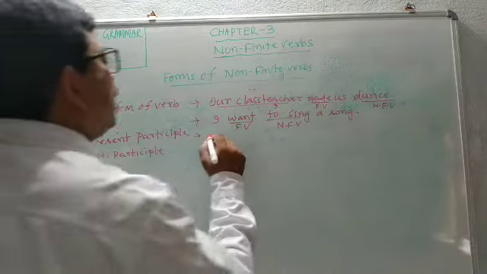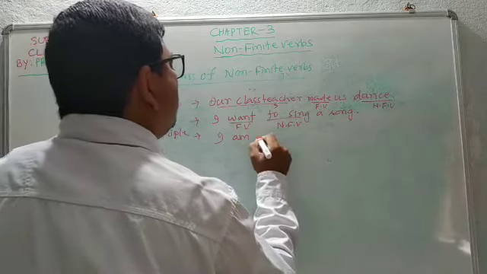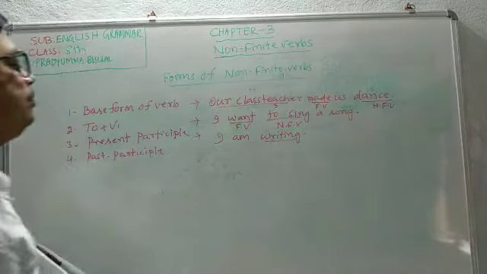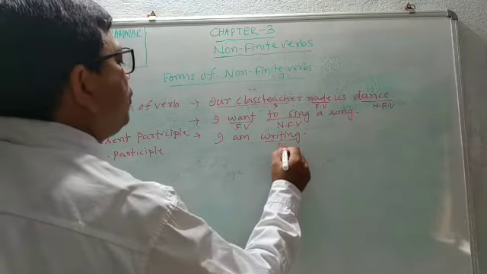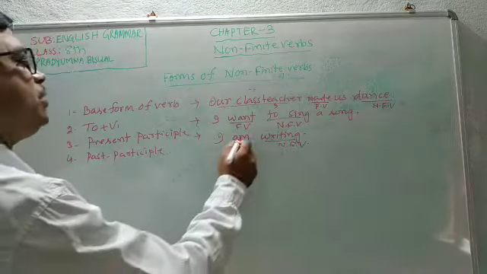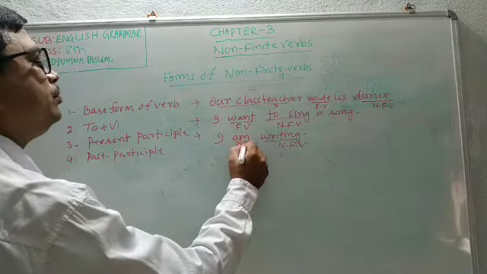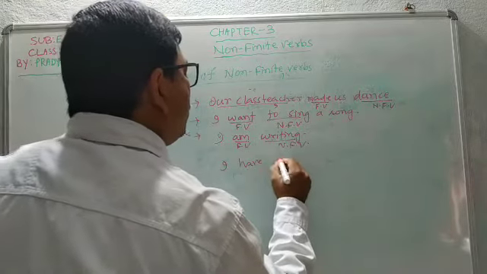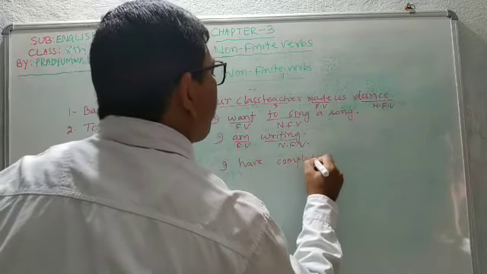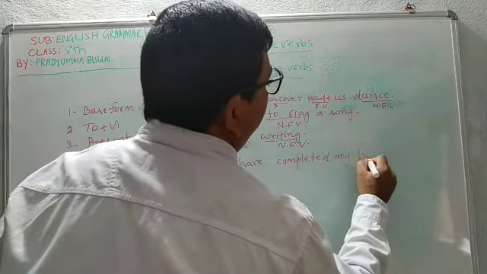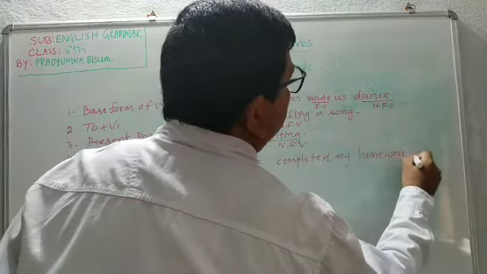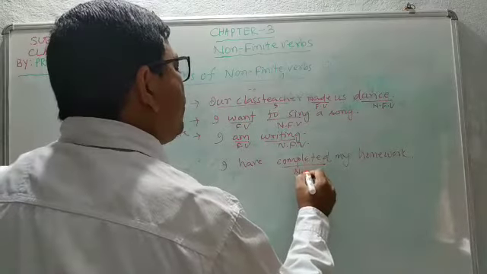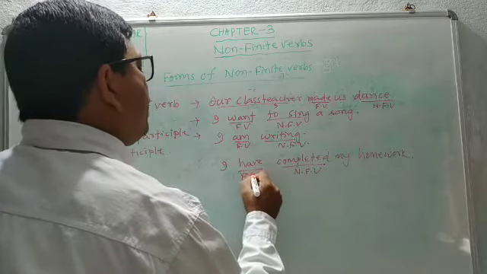Present participle: I am writing. Writing is a non-finite verb, and am is the finite verb. Past participle: I have completed my homework. Here, completed is the past participle form, and it is also a non-finite verb. Have is the finite verb.